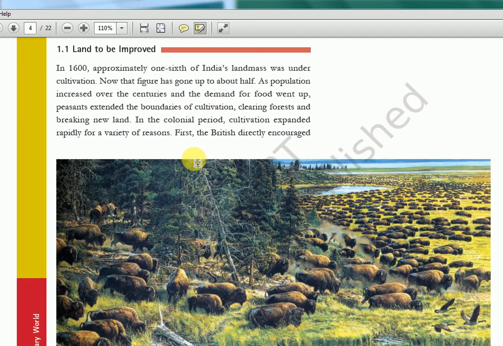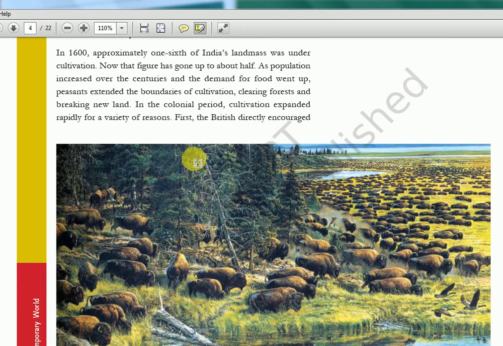So land needs to be improved. Half of the cultivation land, if suppose some X land was being cultivated, now it is many times more than that.